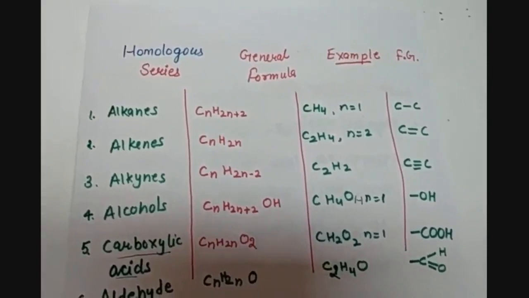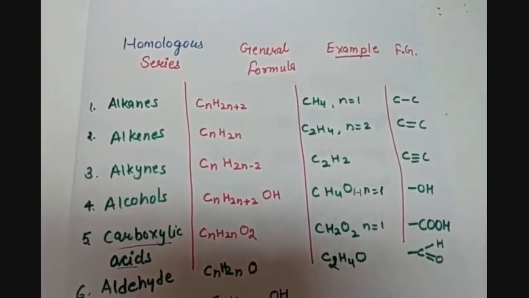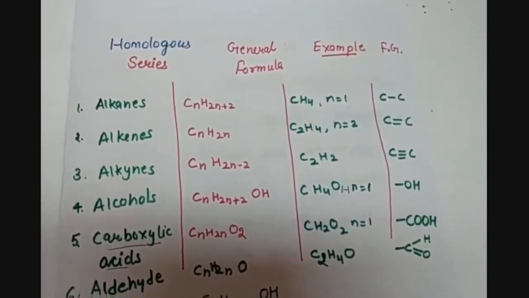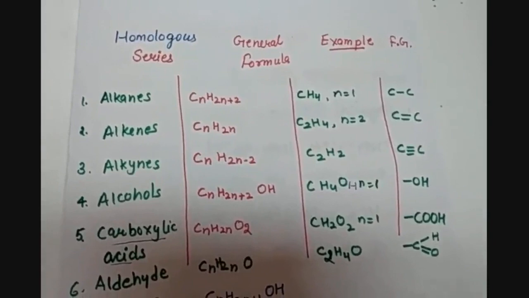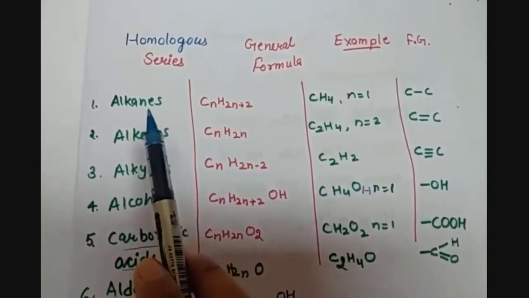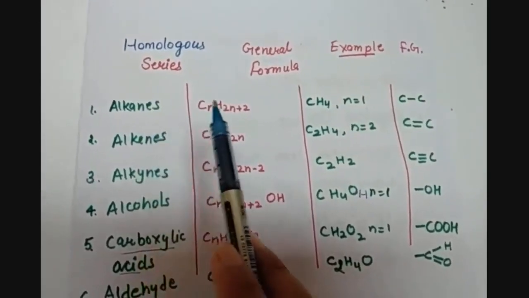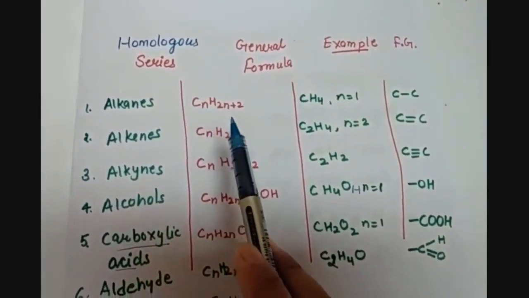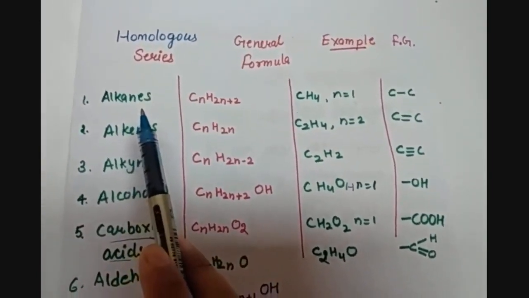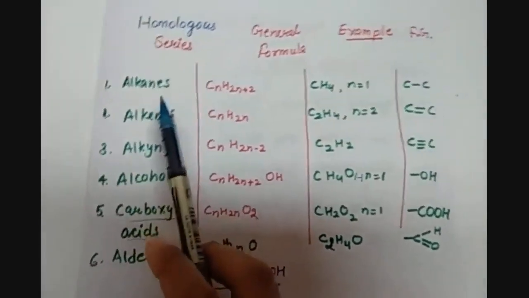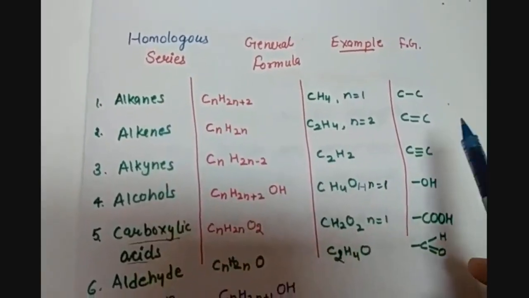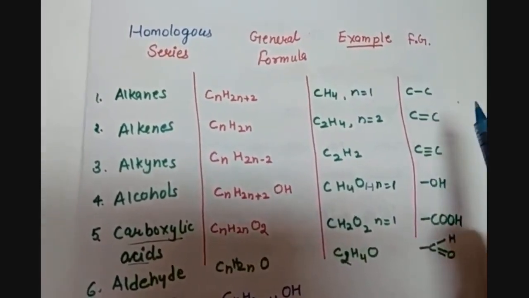Now let us see some of the homologous series which can be formed with the general formulas. We will see one example of each series, and we will see what functional group is attached in the series. So first we have alkanes. The alkanes homologous series has the general formula CnH2n+2. Alkanes, you know, are hydrocarbons which have single bonds between the carbon atoms. So this is one of the similarities present in the series. The functional group here is C single bond C.